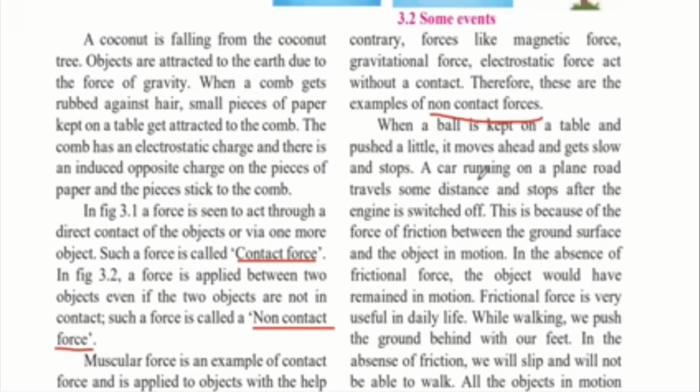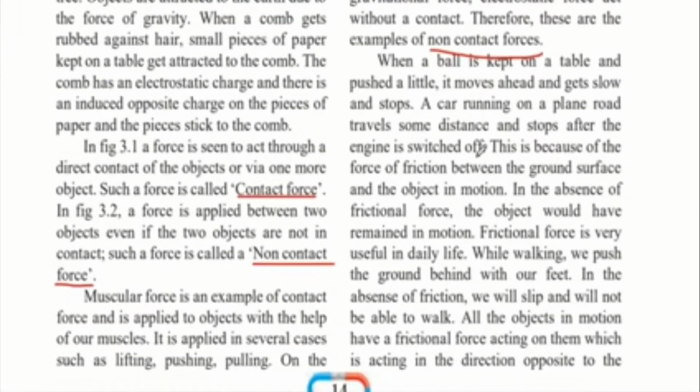Also, after switching off the engine of a car, you will notice that it runs for a certain distance and then stops. So why did it stop even though we did not apply any force on it? This is because of the force of friction between the ground surface and the object in motion. We cannot see this force, but it is present.